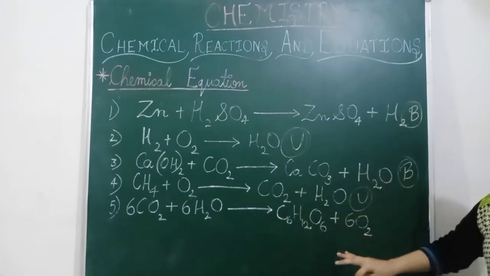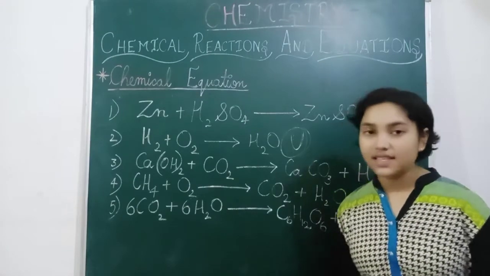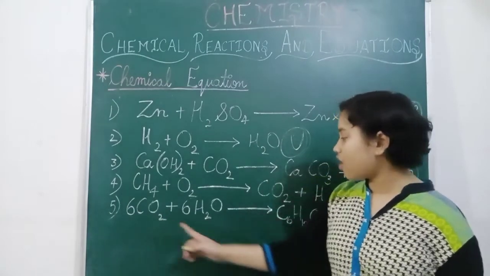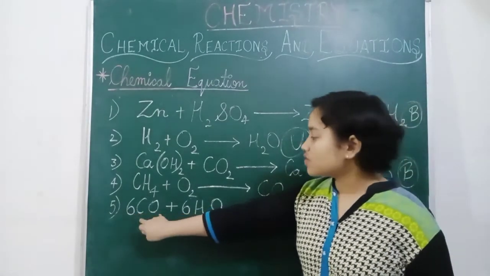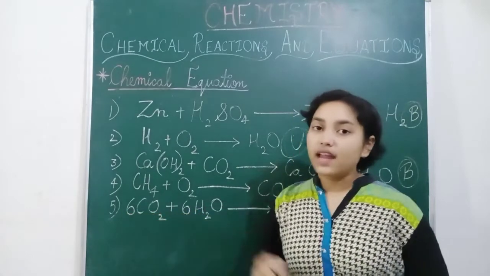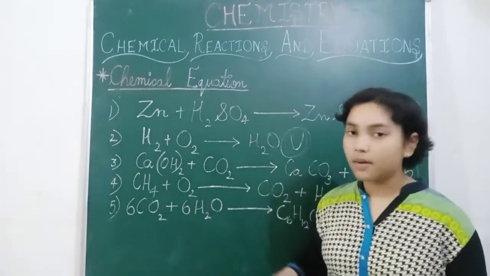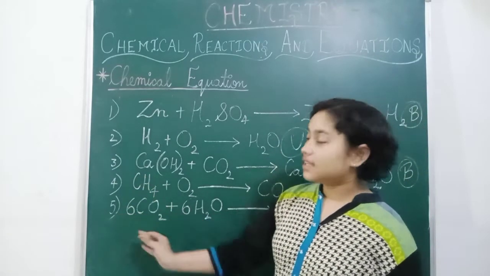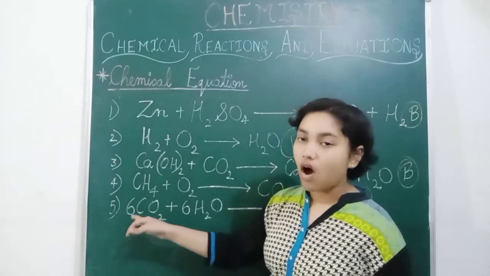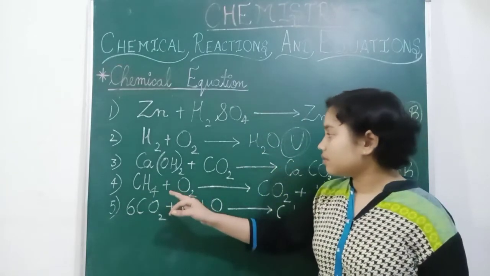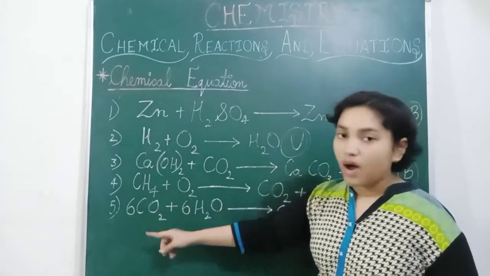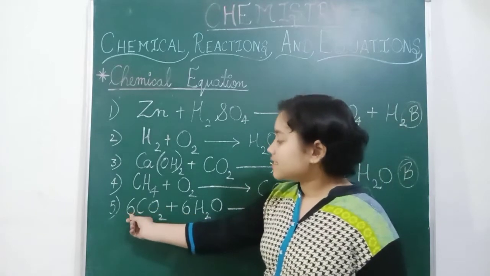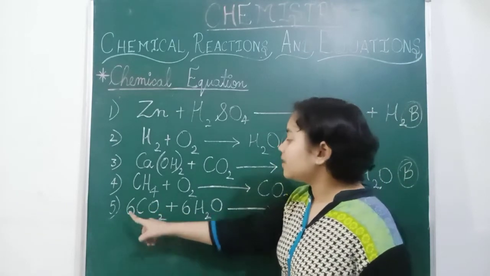So you can understand how we can separate balanced and unbalanced equations. If we take an example of such a long equation, then when any numerical value is put in the prefix of a compound or element, this 6 represents only carbon, not the oxygen.